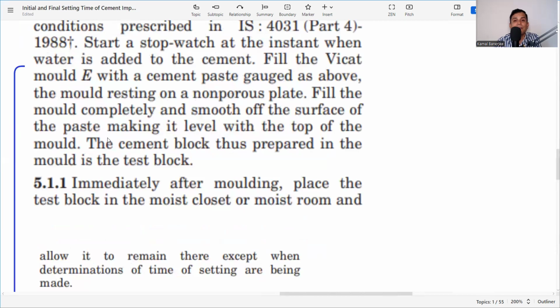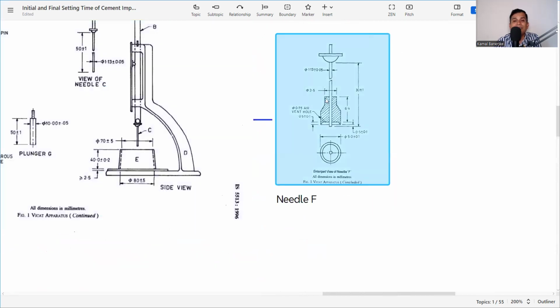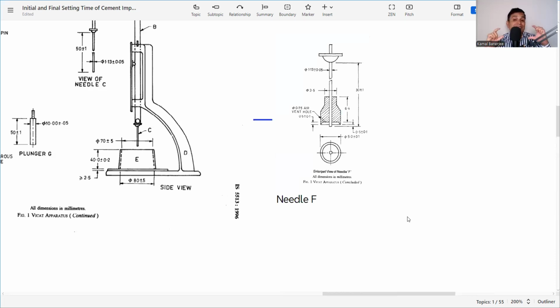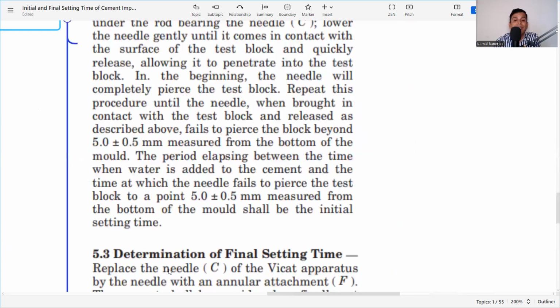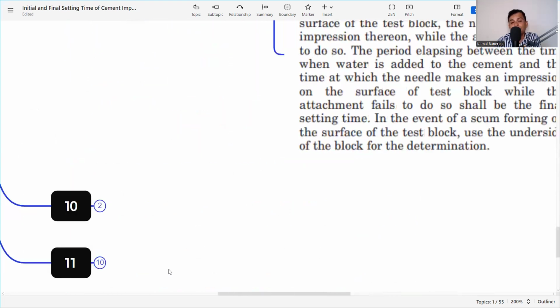So what is that? From here, whenever we release this needle F onto the test block, it will make an impression like this on the cement paste. So whenever this needle fails to impress, there will be no impression on the test block. The time required from the time of adding water until there is no impression on the test block, that time is called the final setting time of cement. So in this way, we can measure the initial and the final setting time.